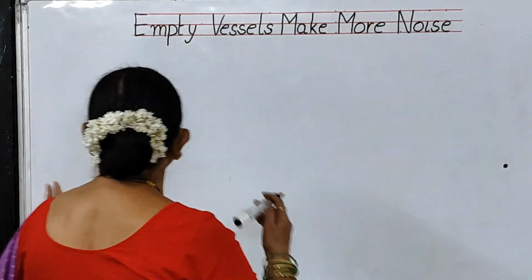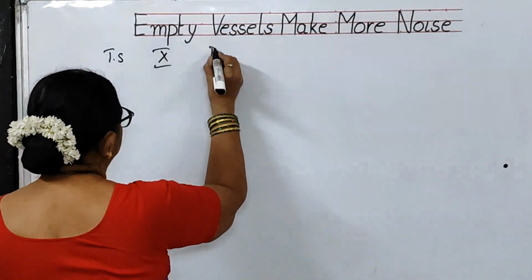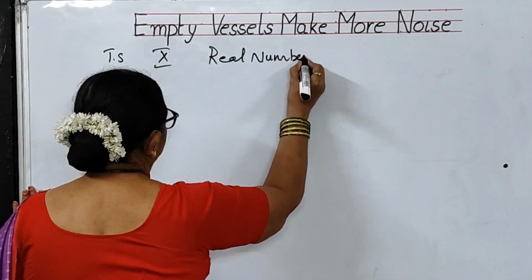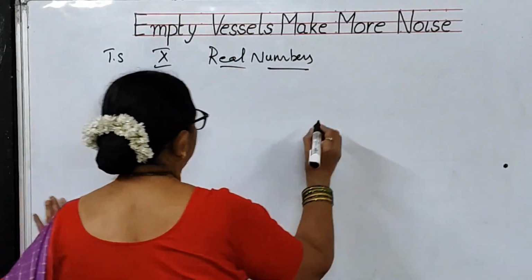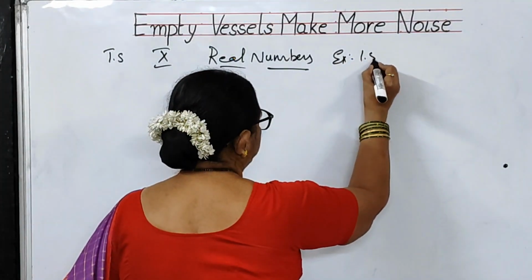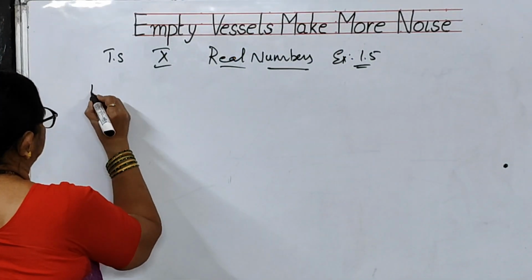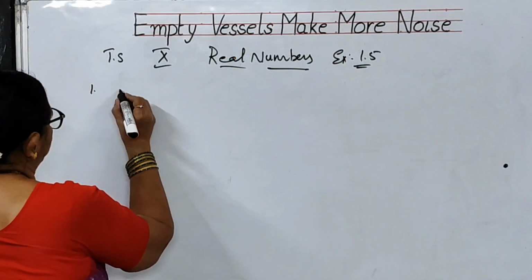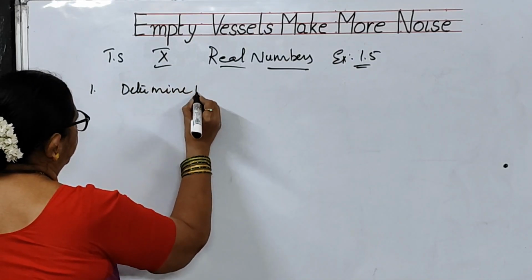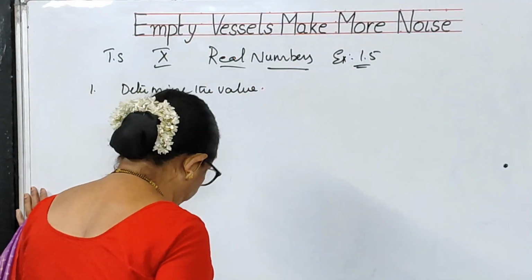This is our Telangana state syllabus, 10th class and real numbers. And in this real numbers, we are doing exercise 1.5. In this exercise 1.5, let us start with the first one. Determine the value of the following. What is this, determining the value of the following?